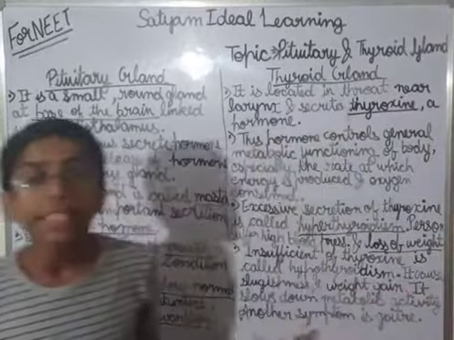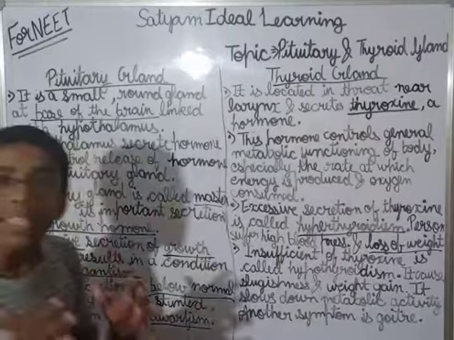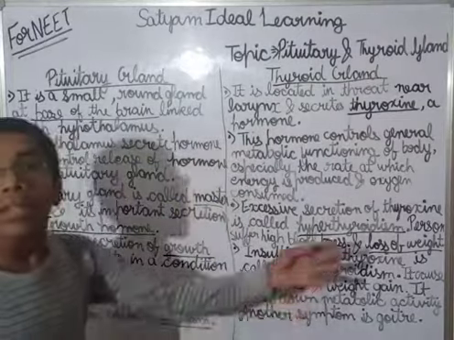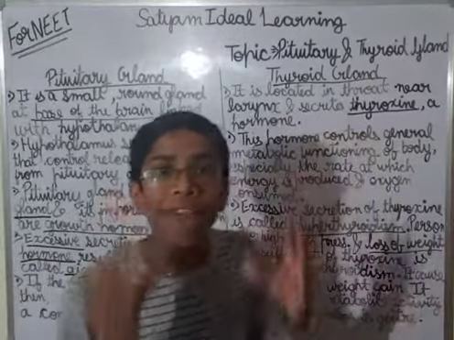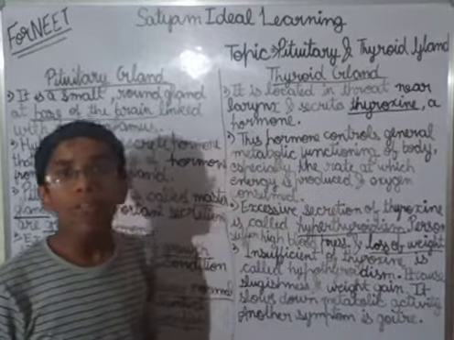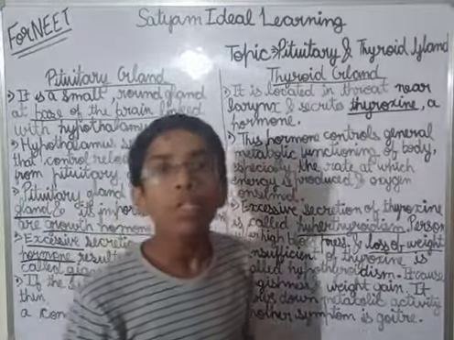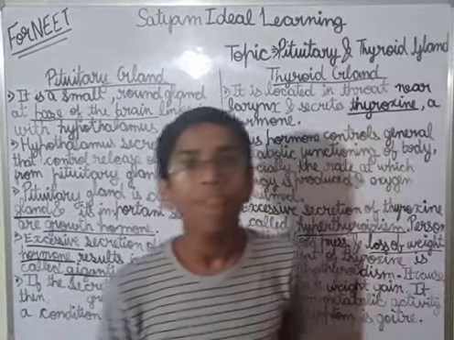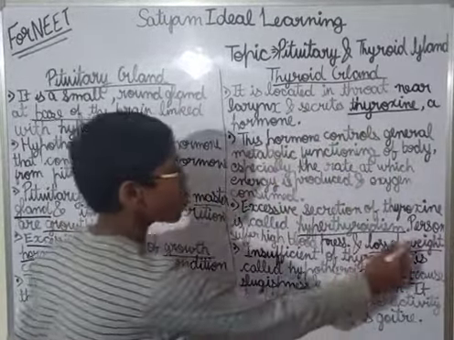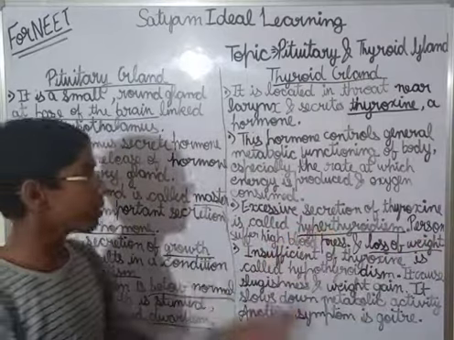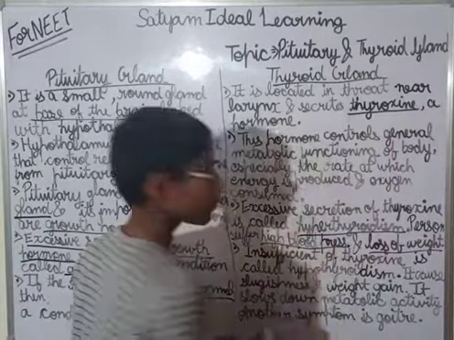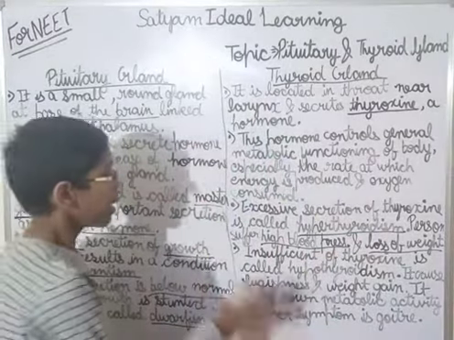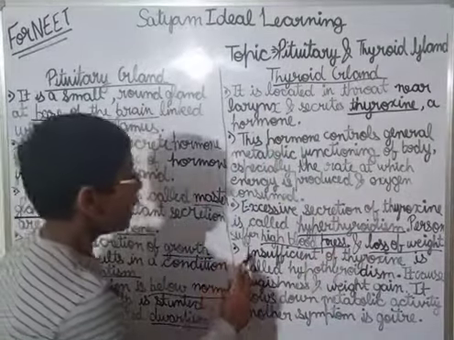And when metabolic activities are raised, the fats break down very fast. That is why there is loss of weight. In hyperthyroidism, there is high blood pressure and loss of weight. Clear this thing?